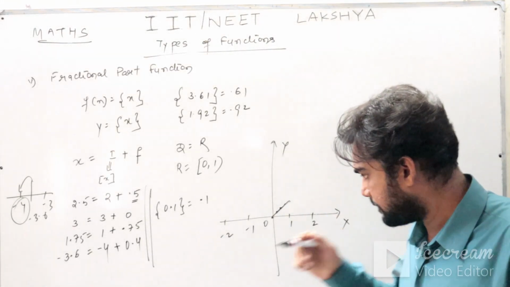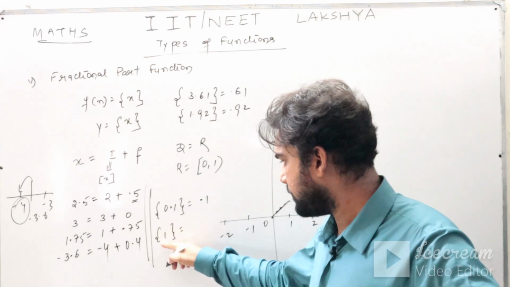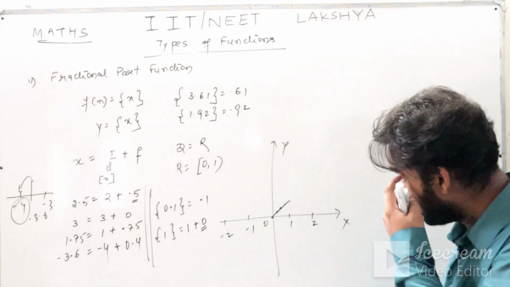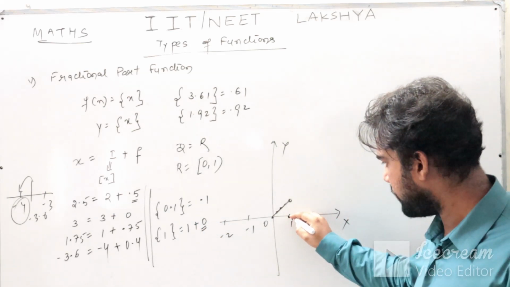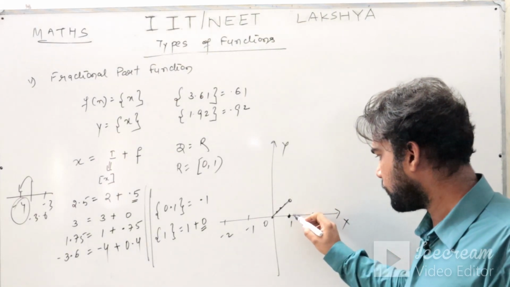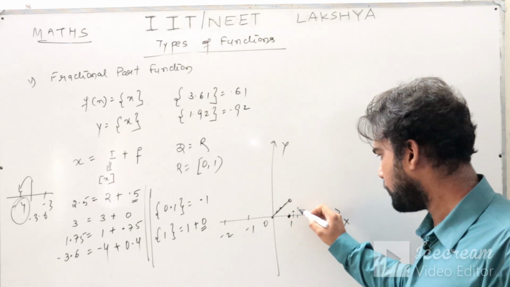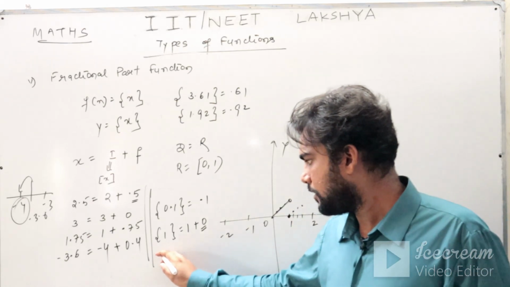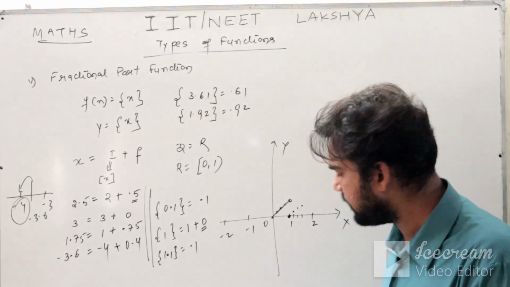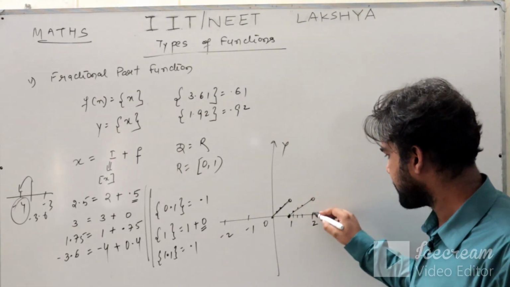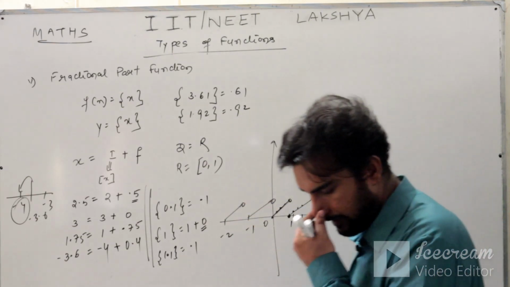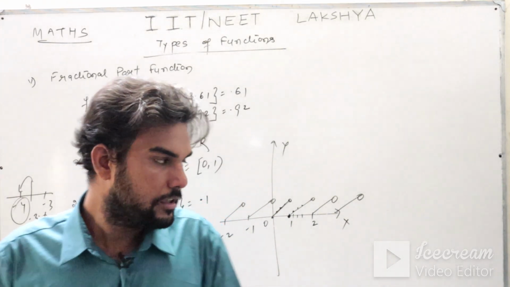What is the fractional part of 1? The greatest integer of 1 is 1, so 1 plus 0. So your fractional part is 0. At 1 there will be a hole, and the fractional part becomes 0. For an integer, the fractional part is 0. Then between 1 to 2, for 1.1, 0.1; for 1.2, 0.2; for 1.3, 0.3. For 1.1, the fractional part is 0.1, because the greatest integer is 1. So the graph will be like this, and you can use the same approach and complete this graph. So that is your graph.